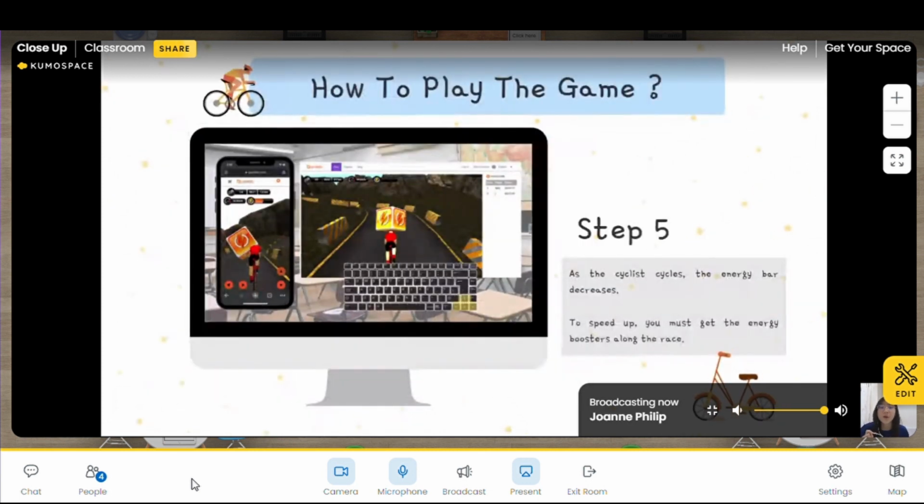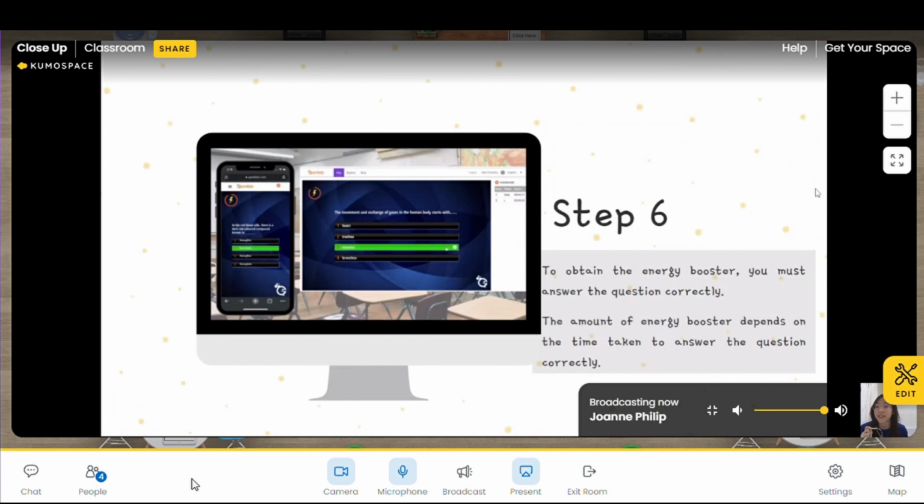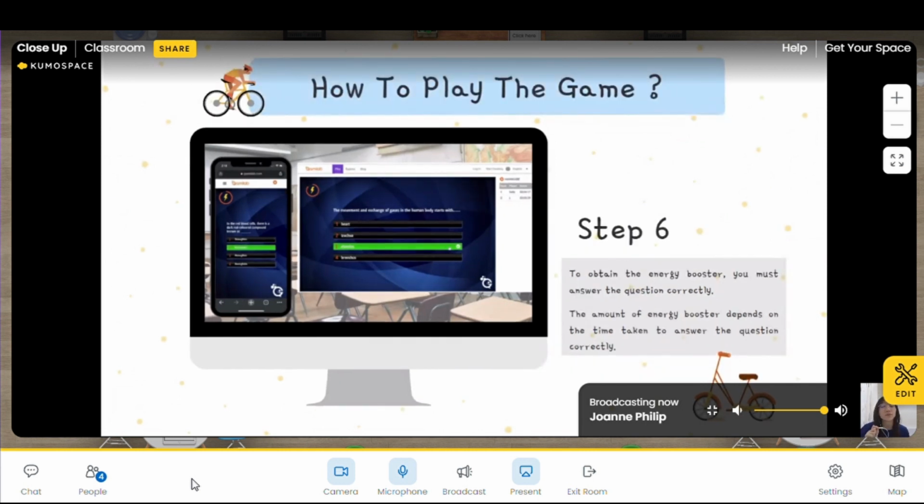The fifth step will be as the cyclist cycles. In normal life, as we cycle, sometimes we get tired because a lot of energy is used. Same goes for this game. The energy bar will decrease. So to speed up, you must get the energy boosters along the race. You can see the energy boosters in the pictures. At every energy booster, you must answer the question correctly. All the questions will be based on what we have learned, that is refraction of light.